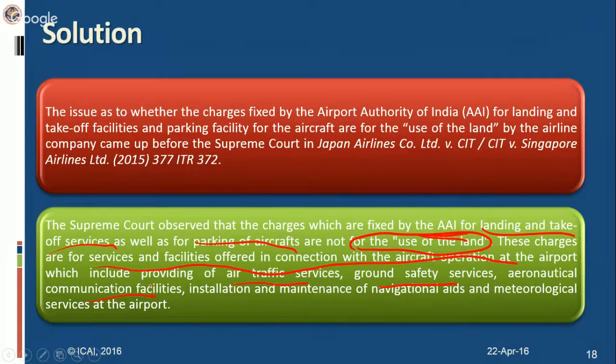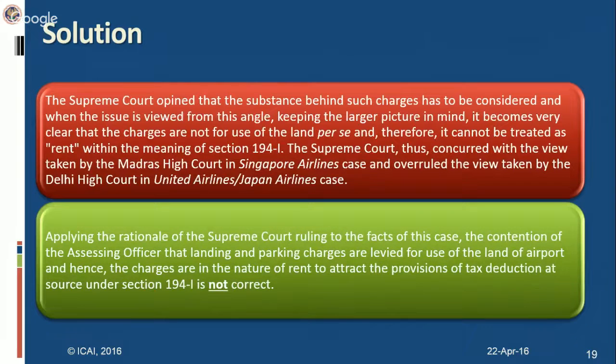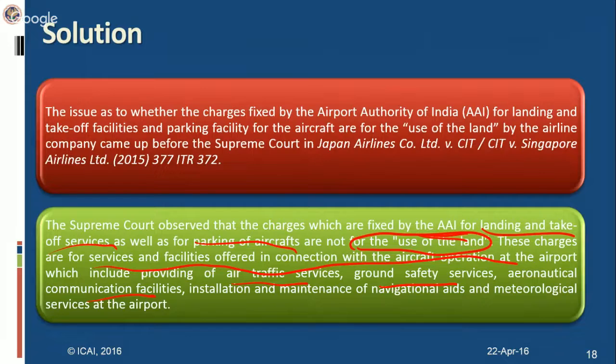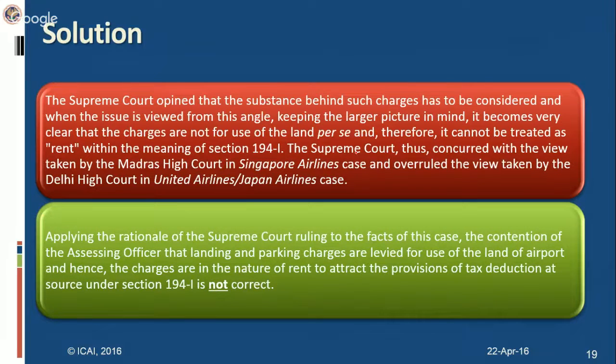Of course, you need not write each and everything. You can write it's not only use of land, it's for a variety of other services also. Therefore, they cannot be considered as payment for use of the land. So, Supreme Court concurred with the view taken by the Madras High Court, and it overruled the view taken by the Delhi High Court, which said that it was rent within the meaning of 194I. So the Supreme Court overruled it because those charges were not only for use of land, it was for several other services as well. Therefore, applying the rationale of the Supreme Court ruling to the facts of this case, the contention of the assessing officer that landing and parking charges are for use of land at the airport and hence are in the nature of rent to attract the provisions of TDS under 194I is not correct.